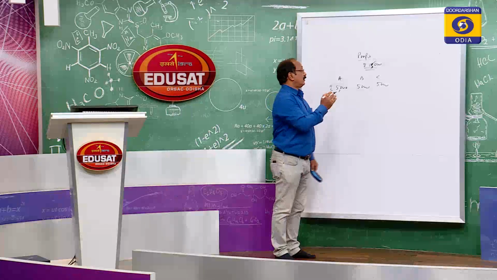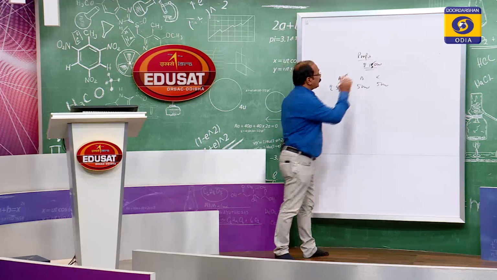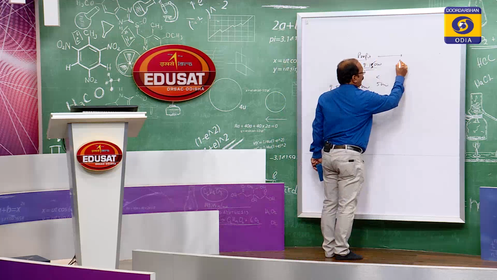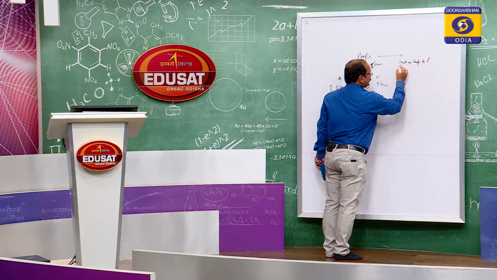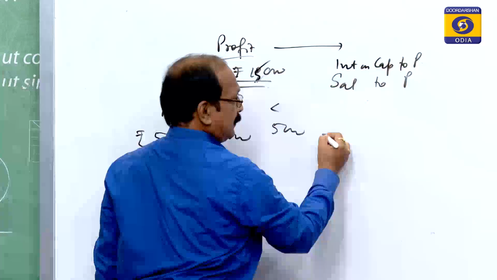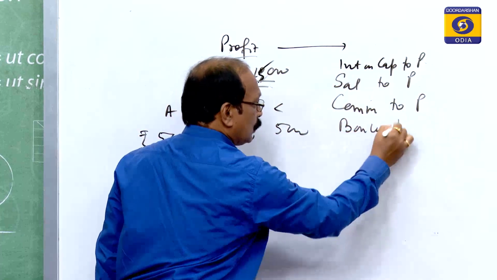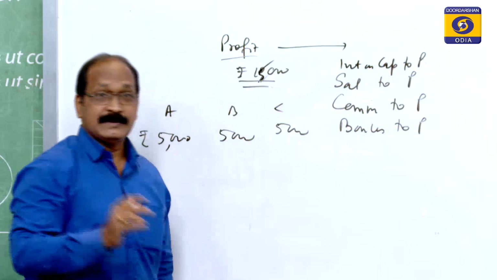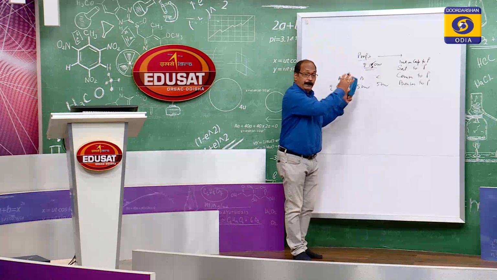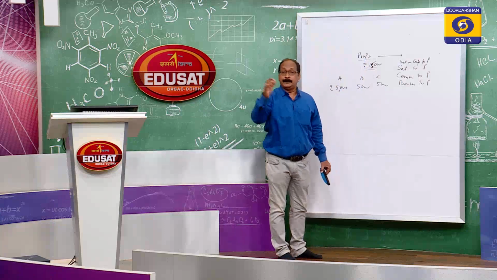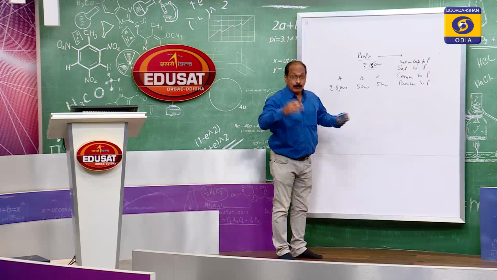But instead of this sharing of profit as a whole among the partners, this profit can be given as interest on capital to partner, salary to partner, commission to partner, bonus to partner. Try to understand me. If nothing is there, the profit whole figure is to be distributed among the partners in their agreed ratio. Okay. Another way is there.